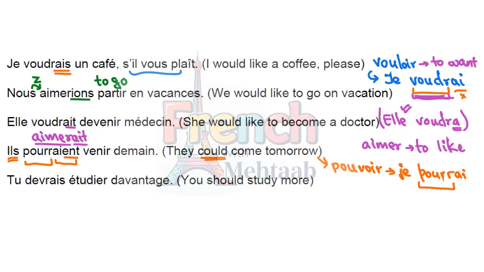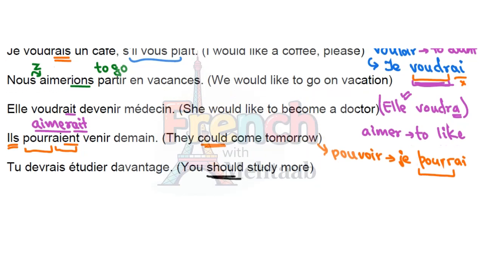Okay. Then the last one, you should study more. Now again, it's a hypothetical condition. We are not definitely asking the person. We are giving a suggestion to someone that you should do this more. So for should, you already know the verb devoir, right? The conjugation of the devoir verb in future simple, how is it made? With je, it's devrai. That's how it's conjugated.